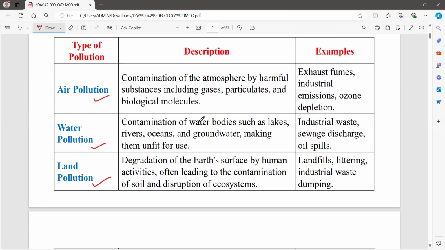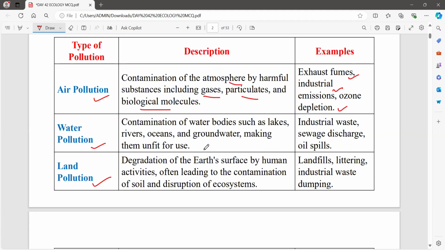Now, what is air pollution? Definitely, the air is getting polluted. How? It is the contamination of the atmosphere by harmful substances including gases, particulates, and biological molecules. So through these means the atmosphere is getting contaminated. Some examples are exhaust fumes, industrial emissions, and ozone depletion. This is what is related to air pollution.